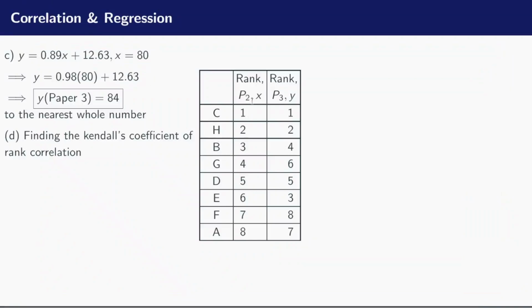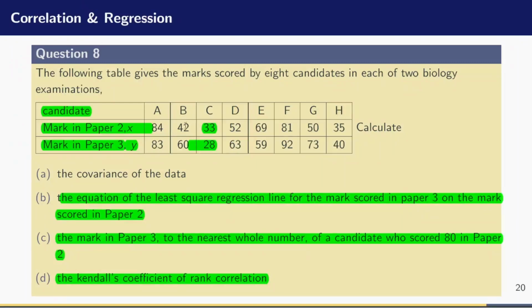We have B, which is the third position in paper 2, but the fourth position in paper 3. So let us look at B. You see that B has 42 in paper 2 and 60 in paper 3. So it has instead taken the fourth position in paper 3 because 59 is the third position.